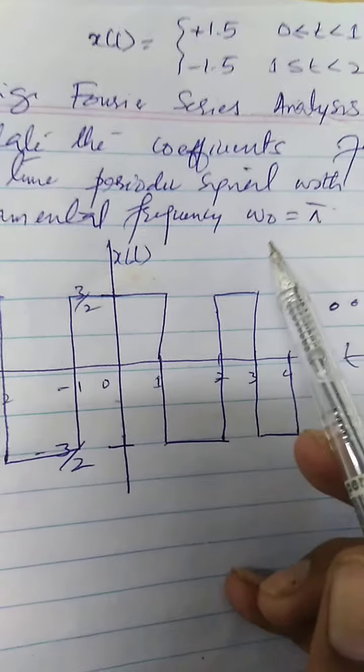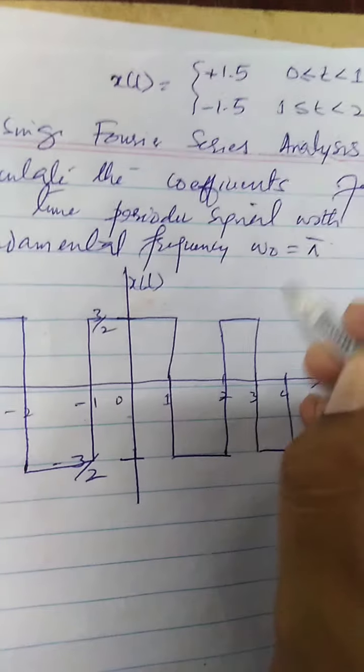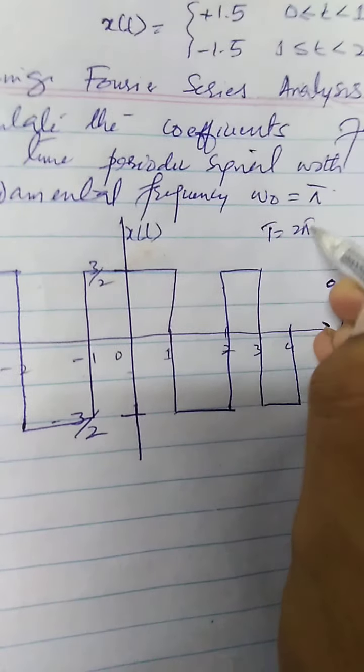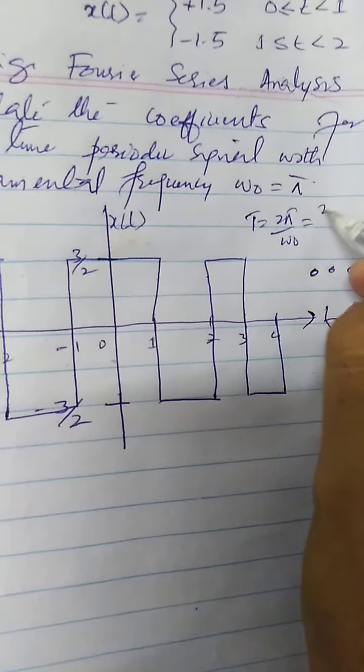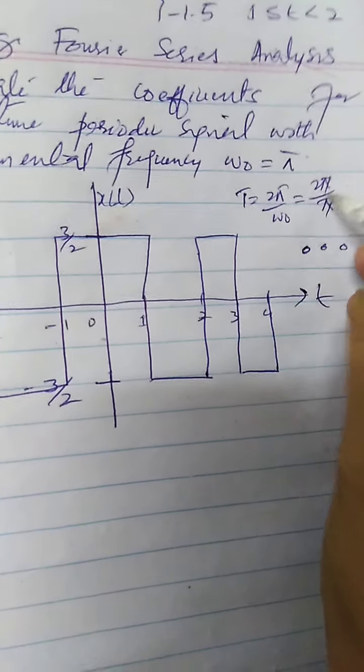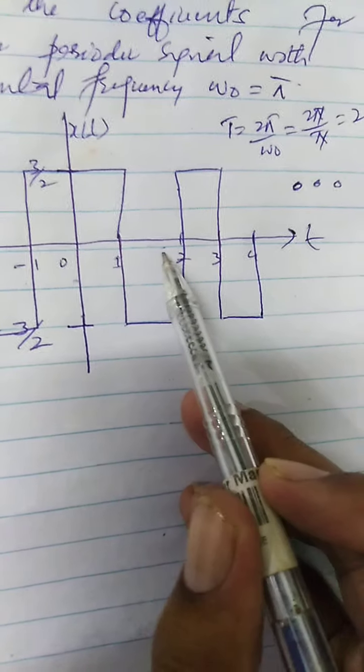We can calculate this from the fundamental frequency as well. We can say that the time period is equal to 2 pi by omega naught, and we know omega naught is given here as pi, so pi would be cancelled. The total time period is 2. So after 2 seconds, it would be repeated likewise, from minus infinity to plus infinity.